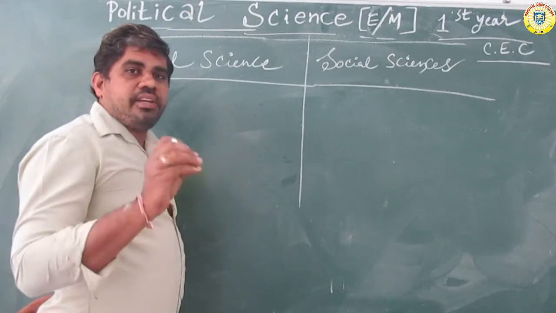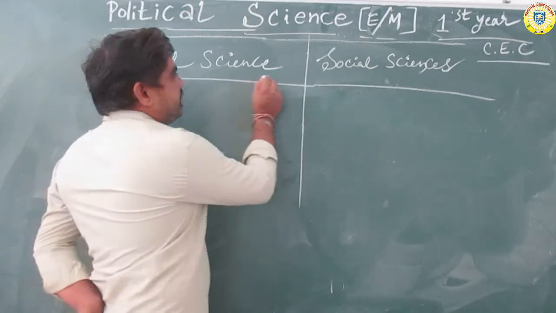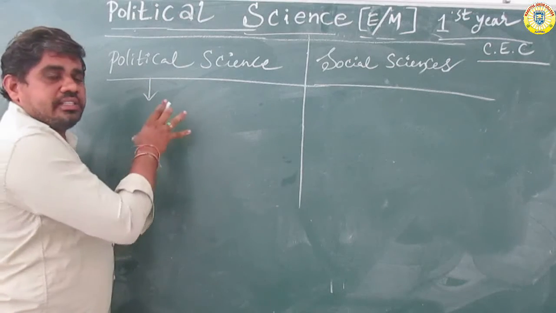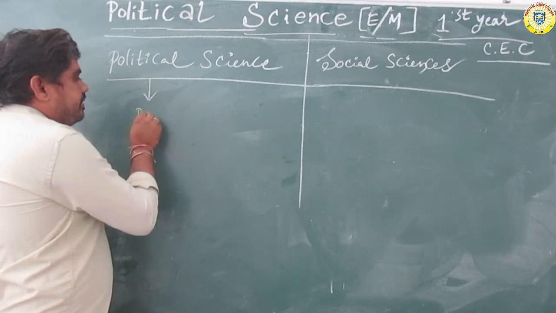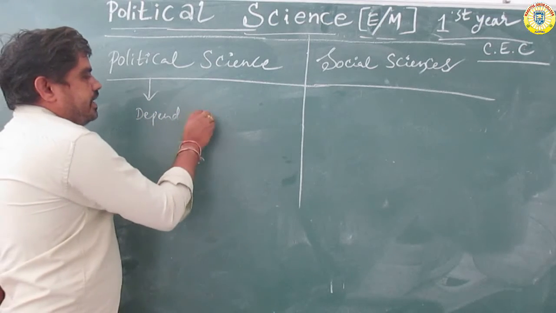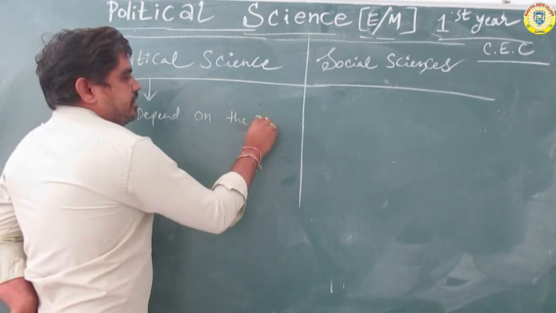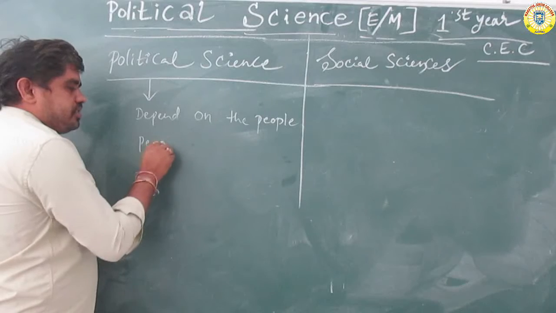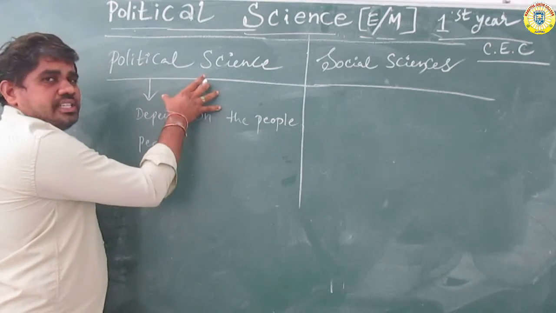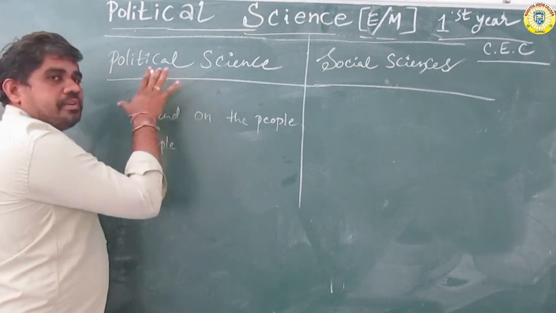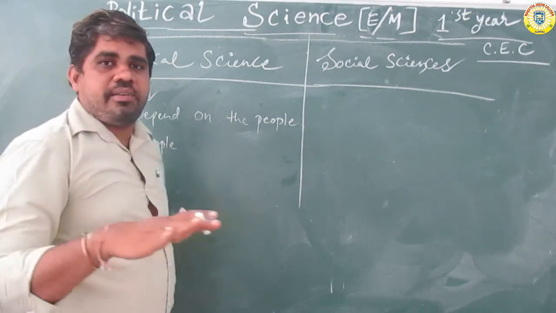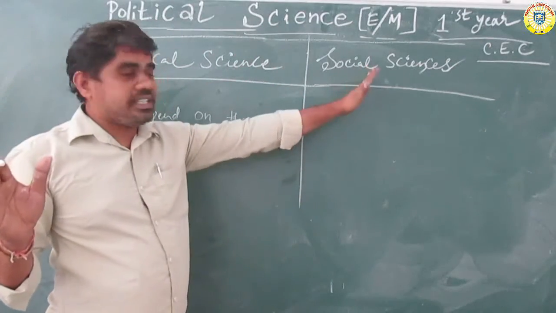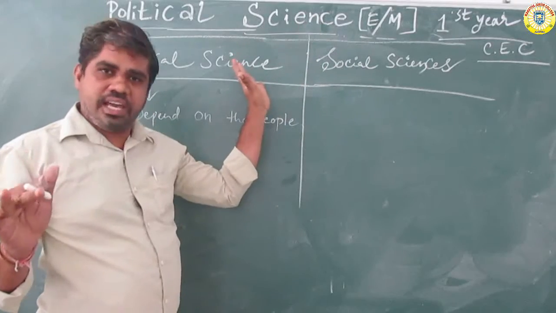So what is the main difference between political science and social sciences? Political science mainly depends on the people, and the people depend on the government. Political science is like a small sea, like the Bay of Bengal, but social sciences is the biggest ocean. Political science is one part of social sciences.